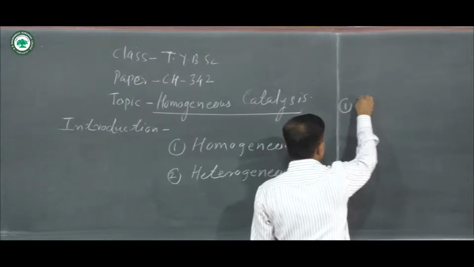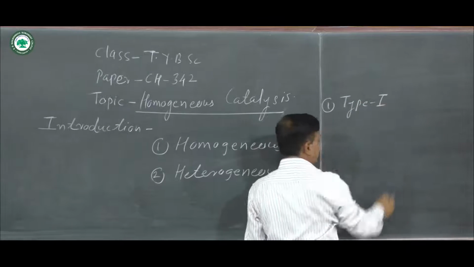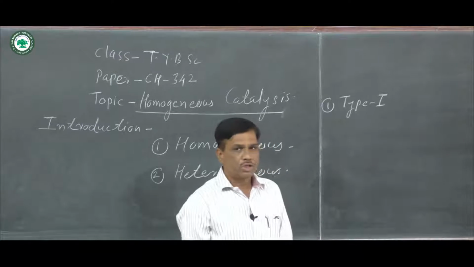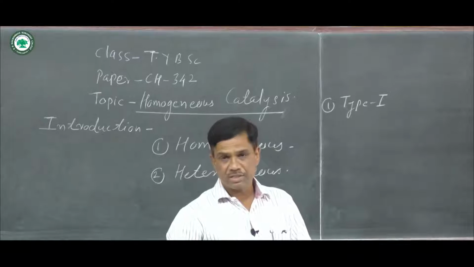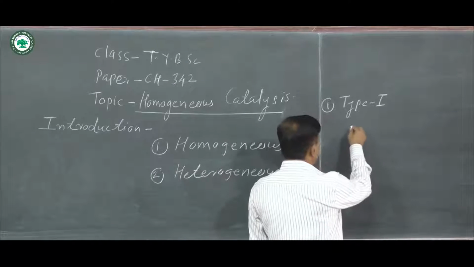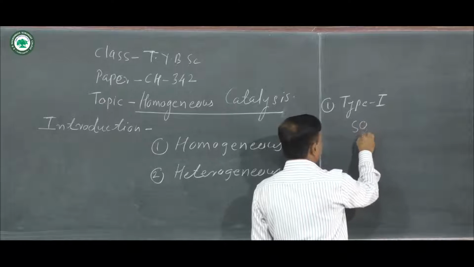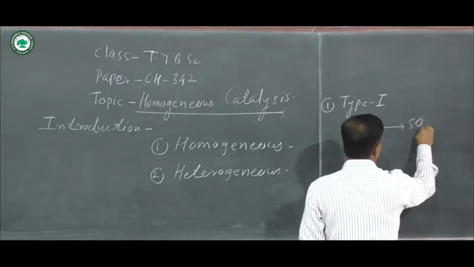Number one is called type first. In the type first catalysis process, the reactants, catalysts and products are all gases. An example is the conversion of sulfur dioxide into sulfur trioxide, SO3.